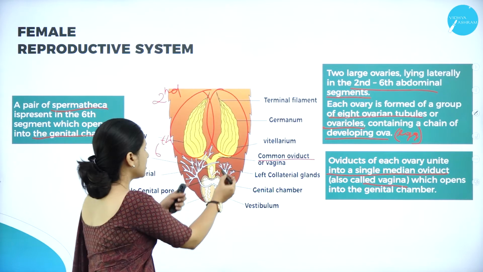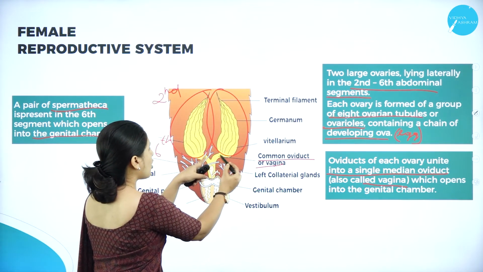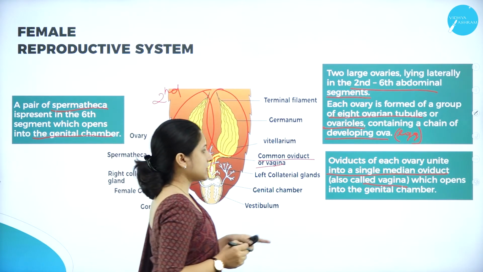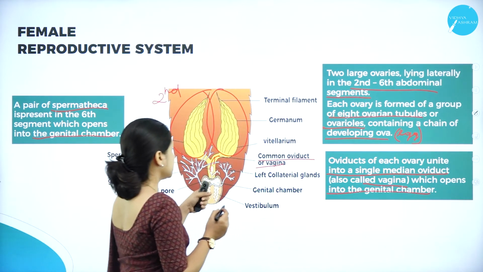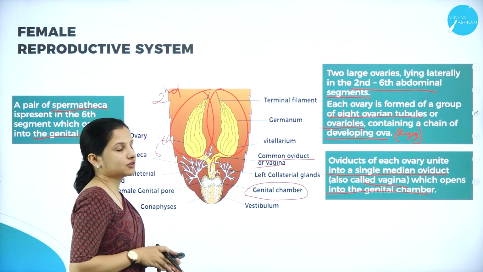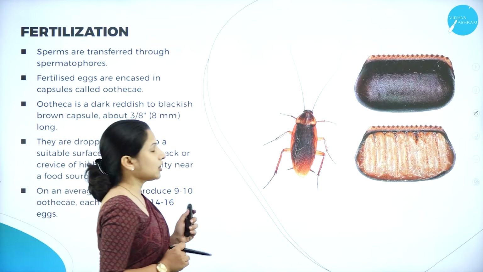As you can see here, all these come together and join to form a common vaginal region, and it opens into the genital chamber. So this is the female reproductive structure of the cockroach.